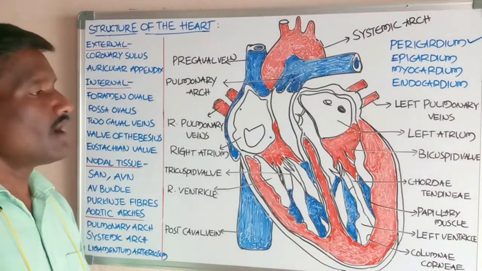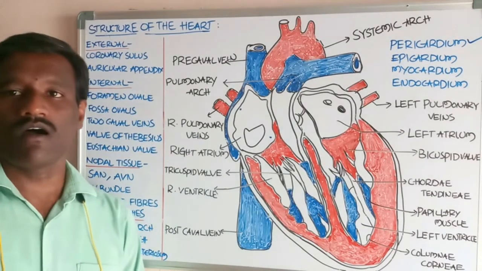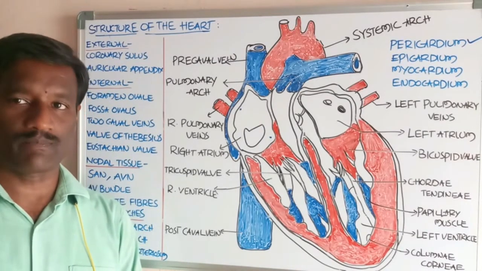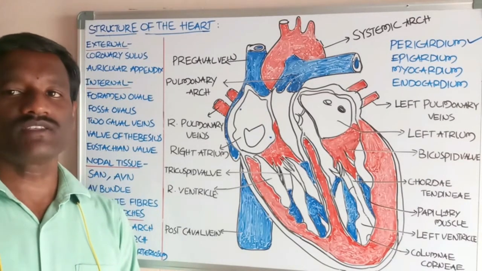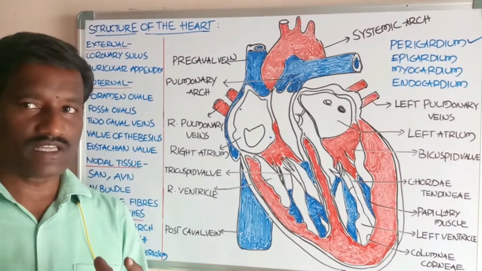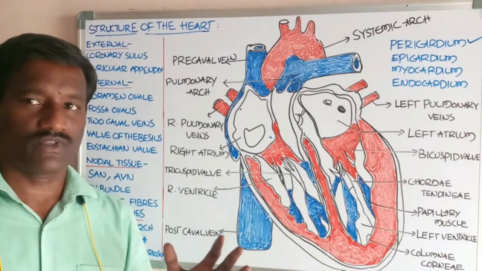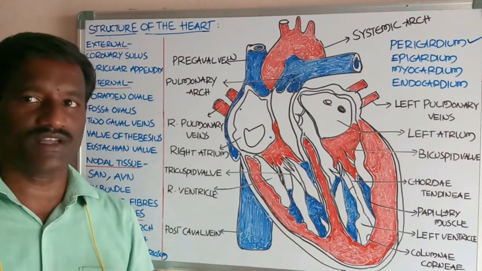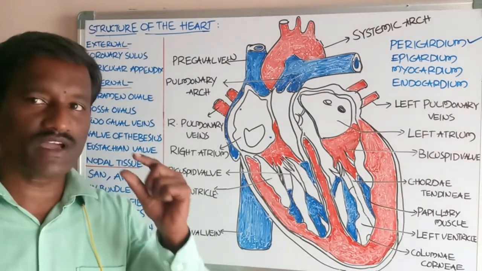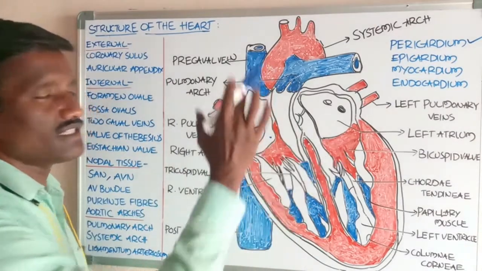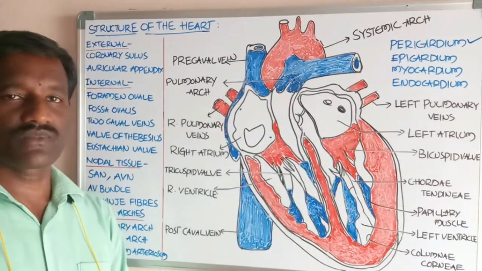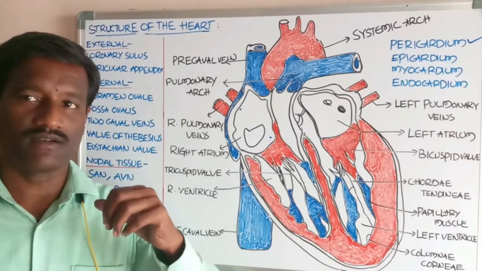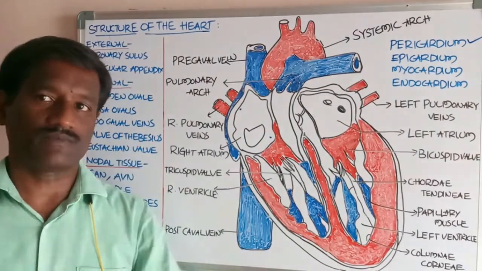Okay students, the heart is located in the mediastinum of the body. Mediastinum means the space between the two lungs at the thoracic region. Next, the heart size is that of a clenched fist.